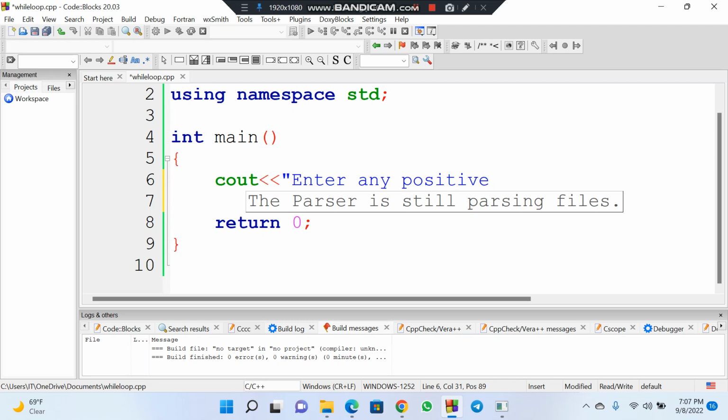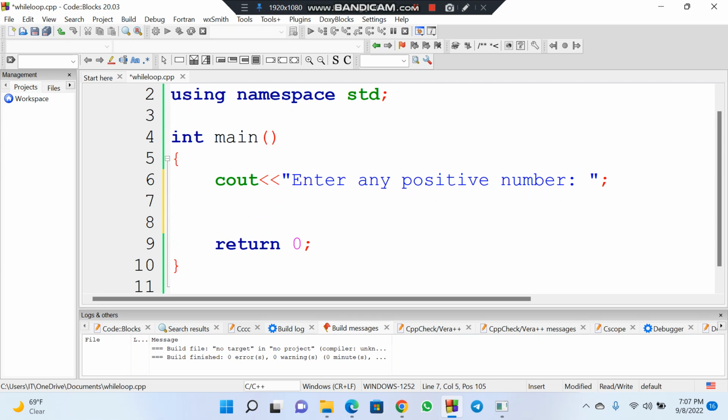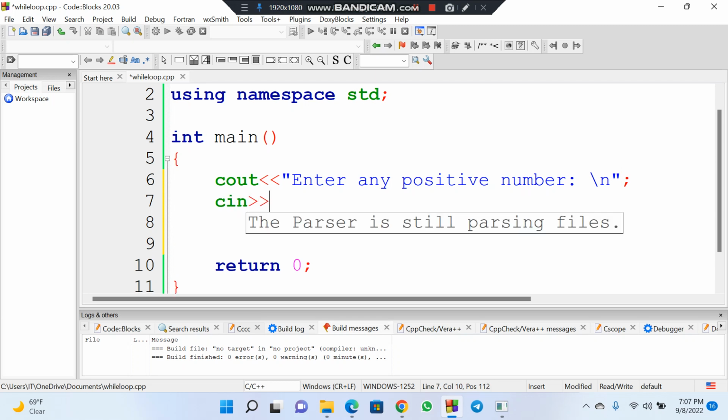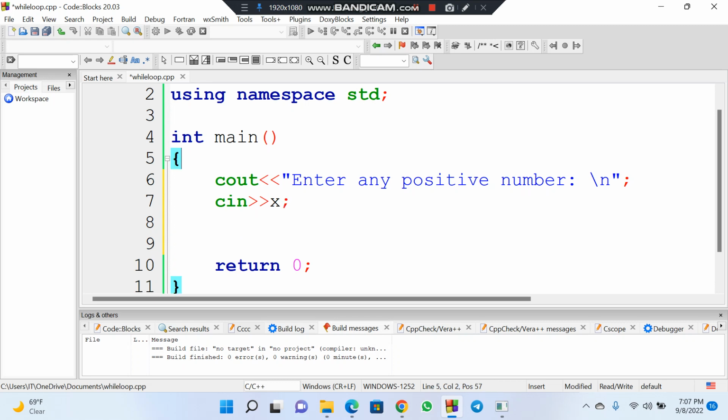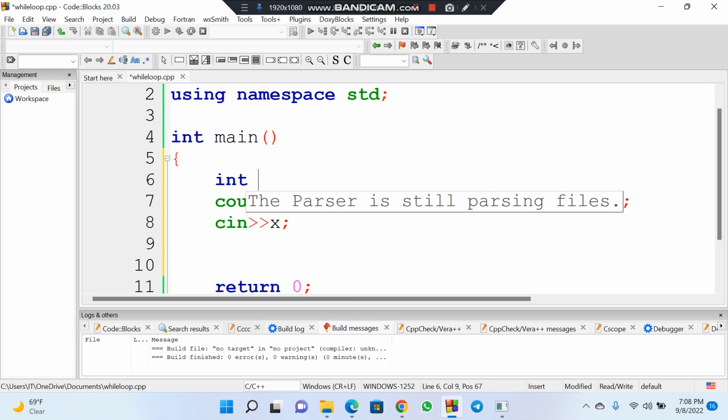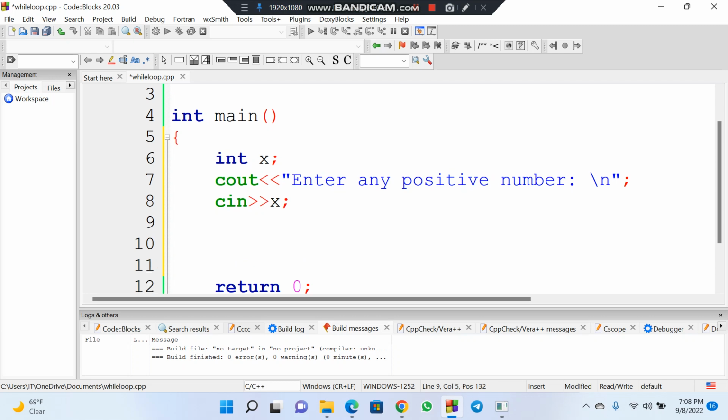Enter any positive number, then let me put \n. Remember, it means go to a new line. I just want them to start in a new line. I will say cin, let's use x again, it's fine. Here we are assuming it is an integer, so int x. Now, because we don't know how many numbers the user can enter, we can use a while loop.